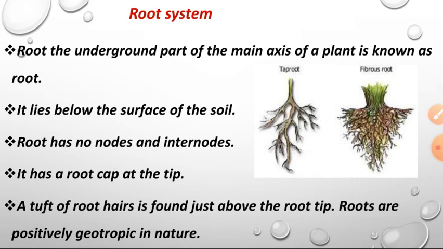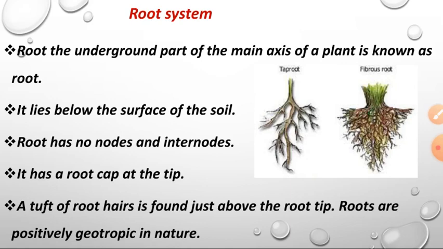Okay. And roots are positively geotrophic in nature. Geotrophic means it likes to be under the soil. Okay. So it always grows under the soil. So that is called geotrophic. Okay. Can you understand? So root system means it grows under the soil and there are no nodes or internodes, and there is a root cap or root tip in the root, because till that only the root can grow, otherwise after the root tip it can't grow.